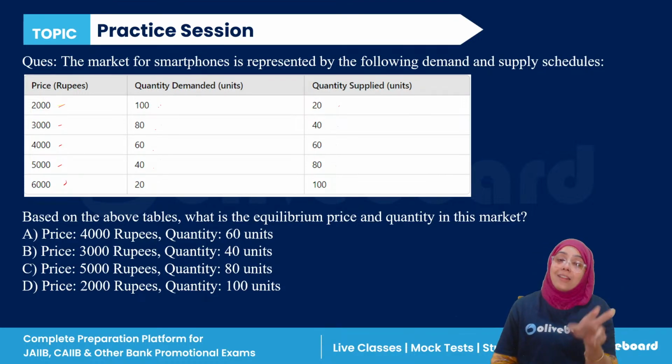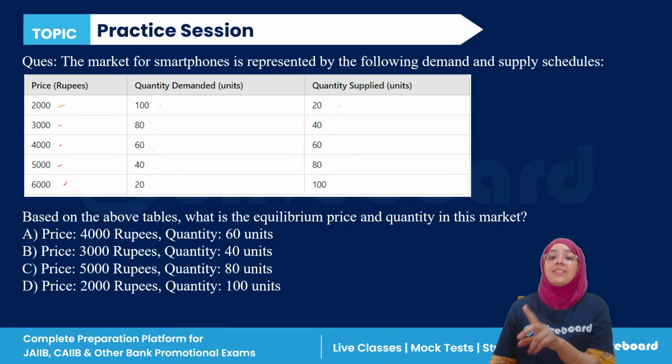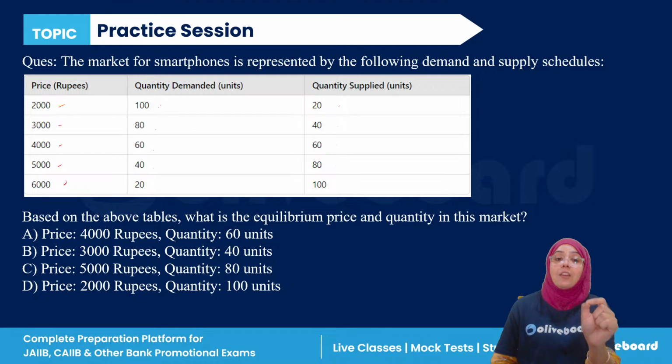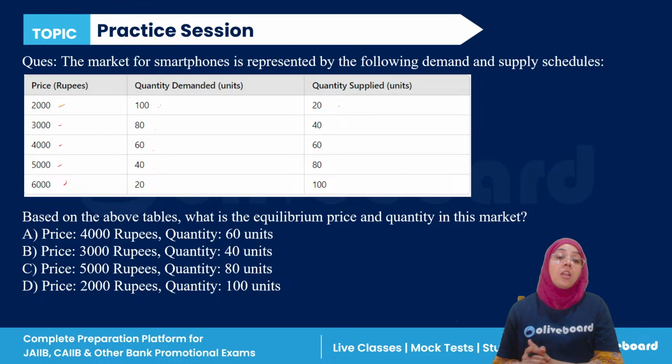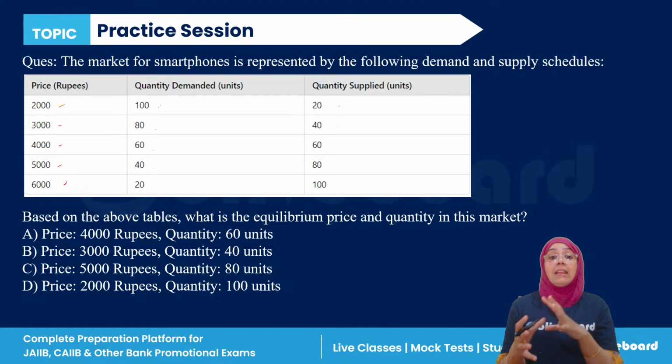At 4,000, 60 is the quantity demanded and 60 is the quantity supplied. At 5,000, 40 is the quantity demanded and 80 is the quantity supplied. And when the price was 6,000, 20 was demanded and 100 was supplied.